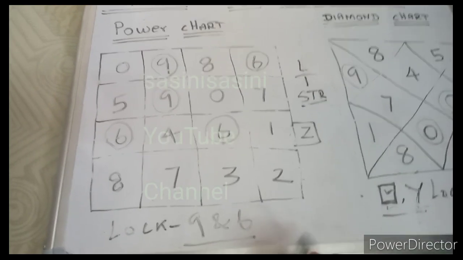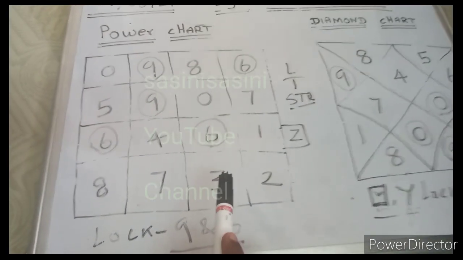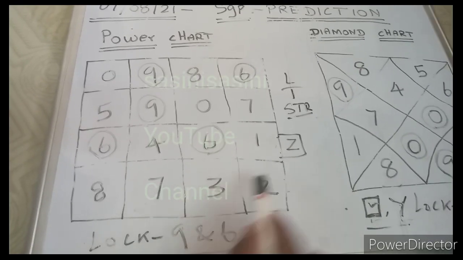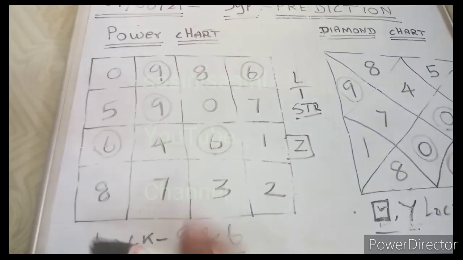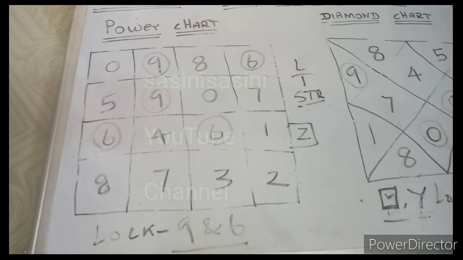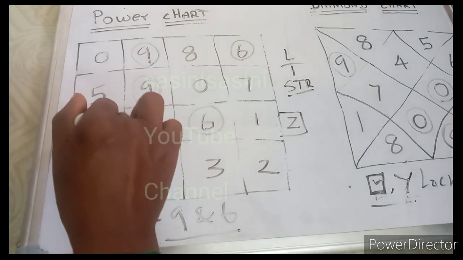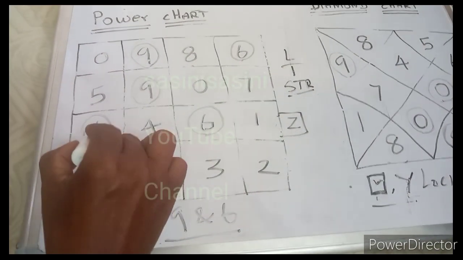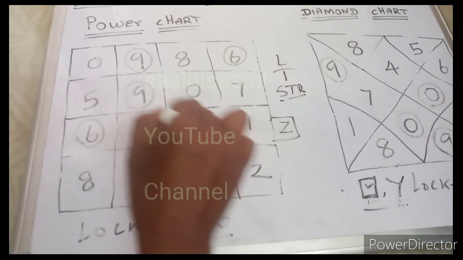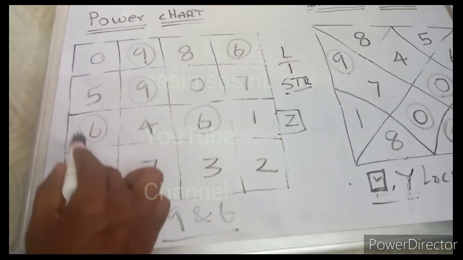And we see the power chart also. The power chart mostly comes out in the Z shape. Z shape is very important in this power chart. See the Z shape area, this Z shape area also has 3 luck numbers touched already.